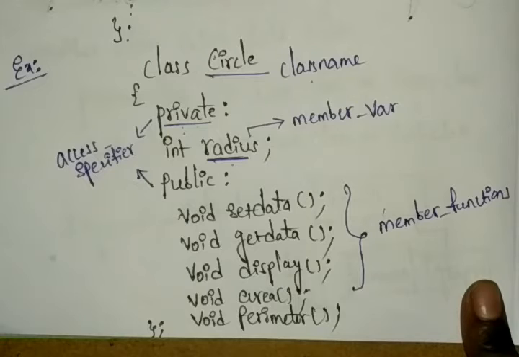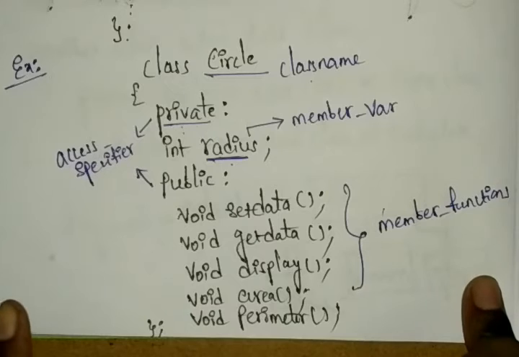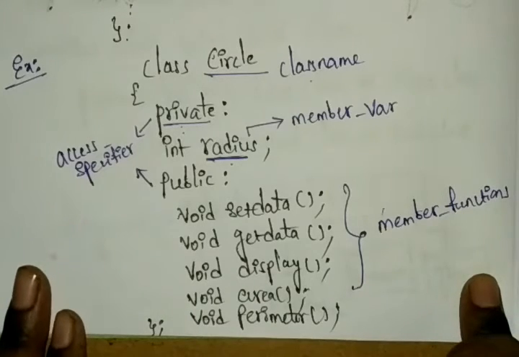These private and public are our access specifiers to provide access to our members, and they are terminated by a colon. These access specifiers are also called access modifiers.